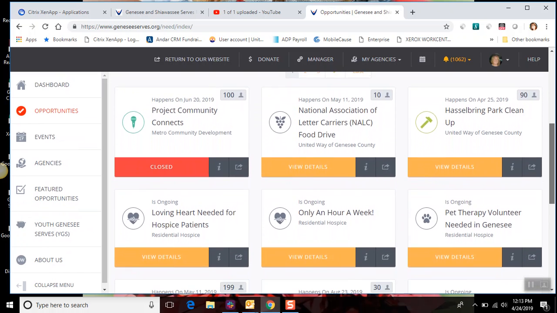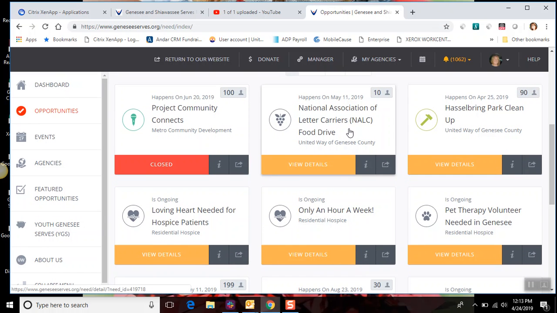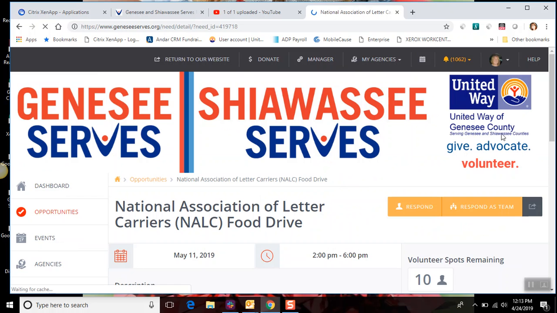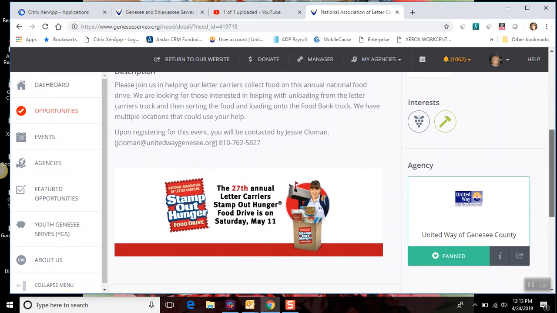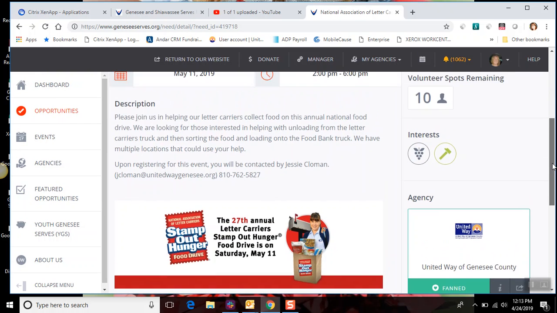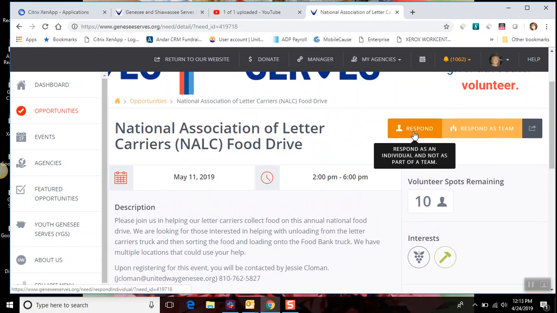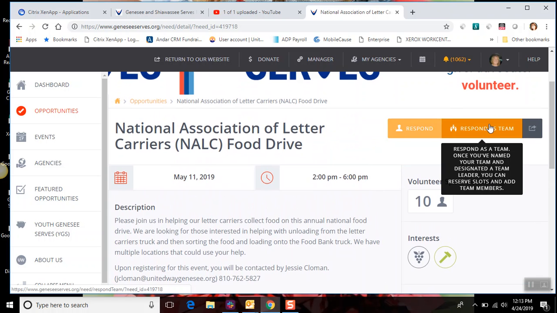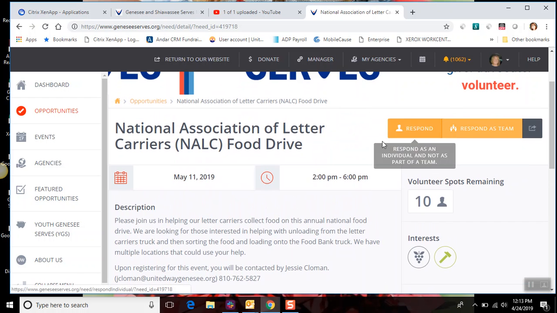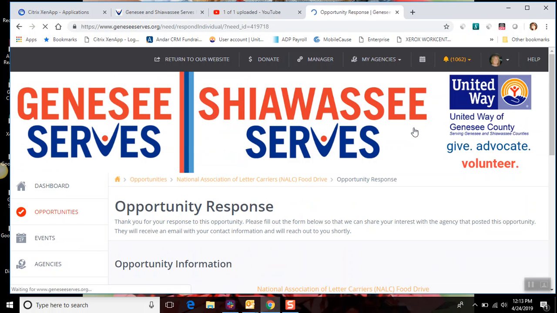So I'm going to see that the National Association of Letter Carriers food drive is coming up. So I want to know more about that. You see I can click on view details and it's going to tell me what it is. They're looking for someone to come and help unload the letter carrier's truck and sort the food. So I'm going to respond to it here. You can respond as a team so that you can put others in, or you can just have everybody go in and respond individually. So for now, I'm going to show you respond as an individual.